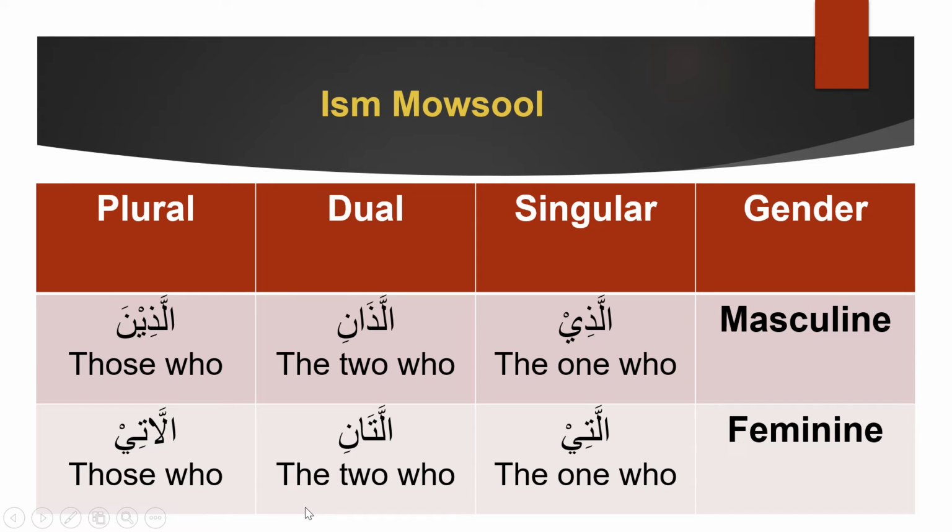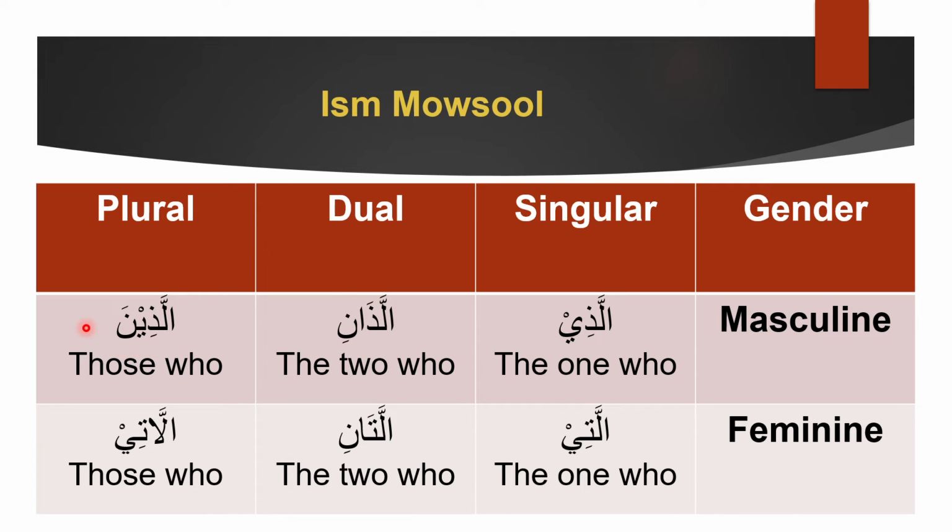So this is what Ism Mausul are. These 6 words are what Ism Mausul is. What will happen in Ism Mausul is the one who, the two who, those who. So basically they are telling who, and they are showing the people who do actions, like the alladheen. For example, if I tell illa alladhina amanu, those who believe, then we are telling the people who believe, right?